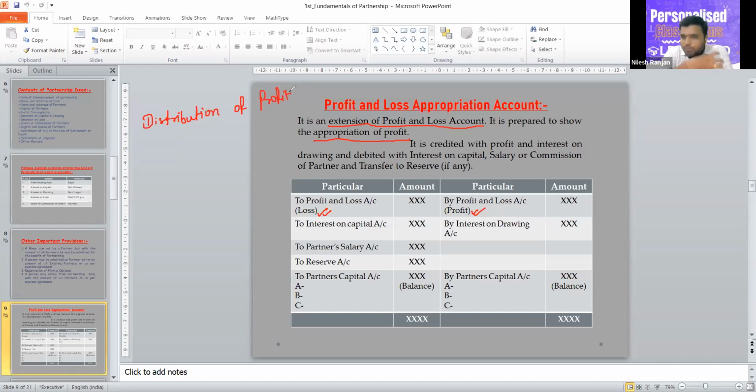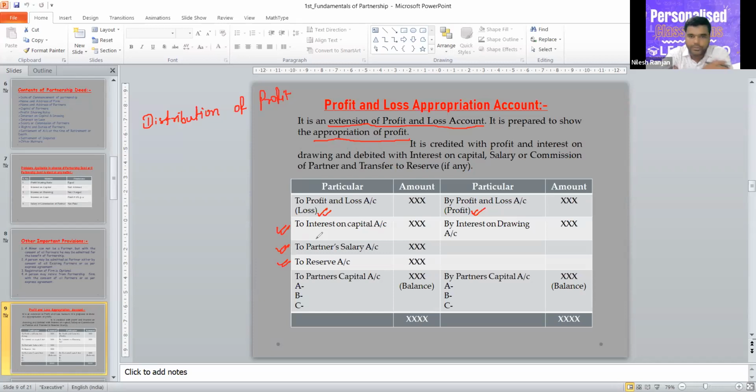And when we have profit in the firm, then we can only distribute it. Yes or no? Yes, sir. If you don't have profit, let's say you have some loss in current year, then we cannot distribute, we cannot appropriate our profit. Yes or no? Yes. So in case of loss, we will not give interest on capital, partner's salary, transfer to reserve. These items will not be debited in case of loss, because these are appropriation, and appropriation can be done only when there is a profit.